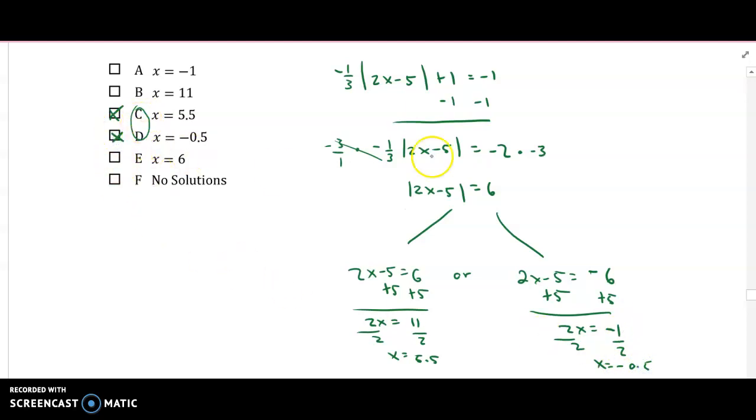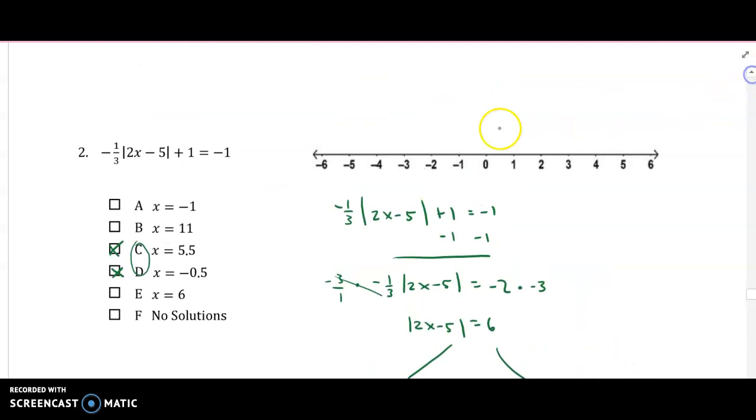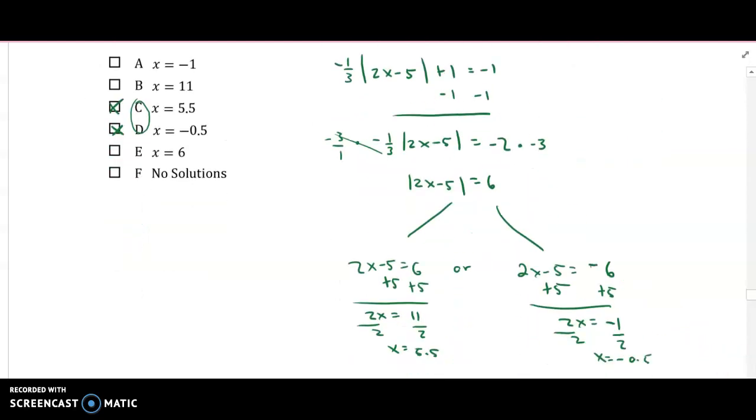It was these two, right? So you can get the solution by just plugging in. Negative 0.5 or 5.5. Those are our two solutions on the number line. That's it.